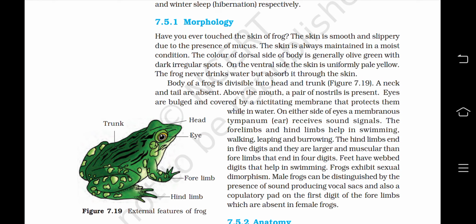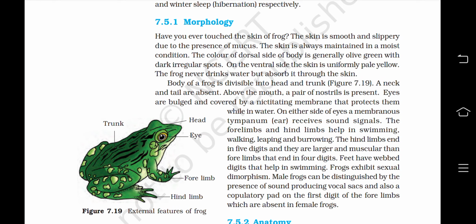The forelimbs and the hind limbs help in swimming, walking, leaping, and burrowing. The hind limbs end in 5 digits and they are larger and more muscular than the forelimbs that end in 4 digits. Feet have webbed digits that help in swimming.